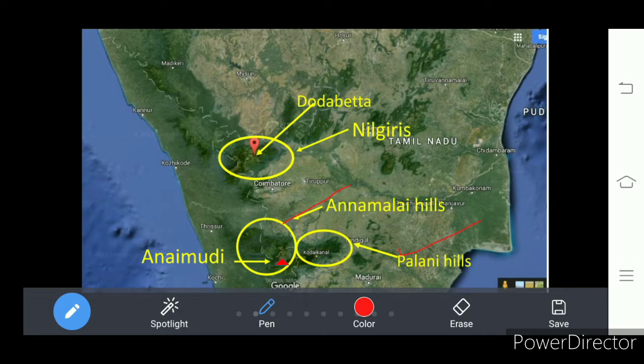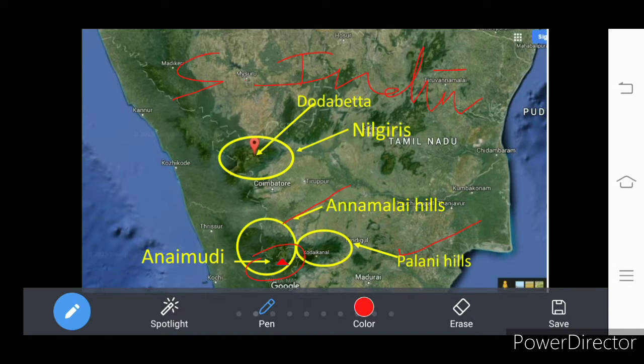In Anamalai Hills, there is a peak called Anaimudi. This is the highest peak in southern India. No need to get confused.